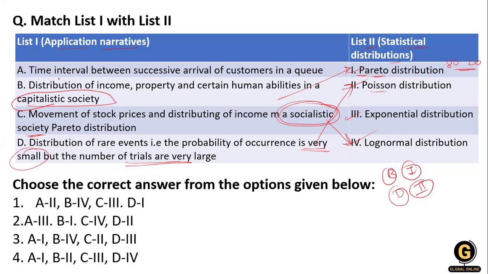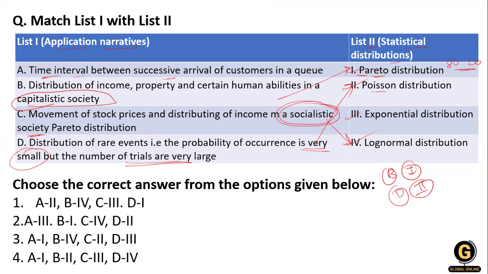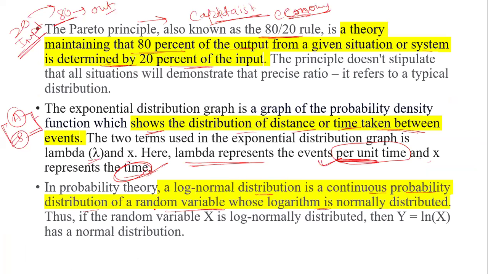Next is the time interval. In the exponential distribution, we see there is an event A and an event B, and the time interval between these events is what we measure. So this is the time interval between the successive arrivals of customers in a queue. So A matches the third one, B matches 1, C matches 4, and D matches 2. So option number 2 is the right answer for this question. Hope you understand every concept behind these questions. Clear it and keep it in your mind.